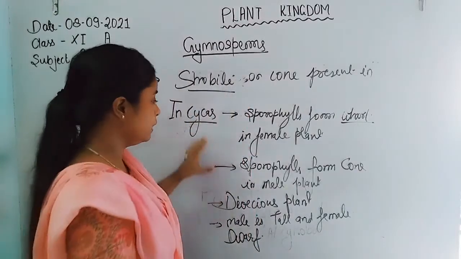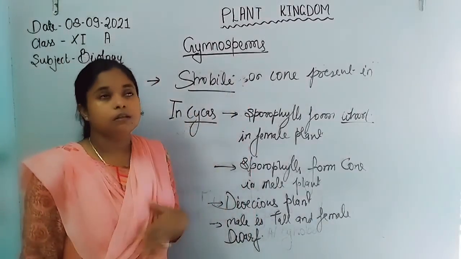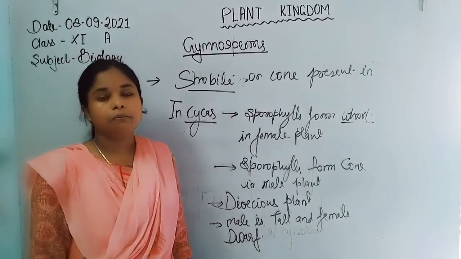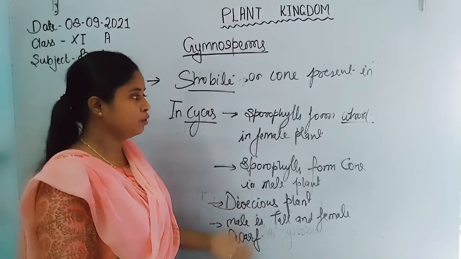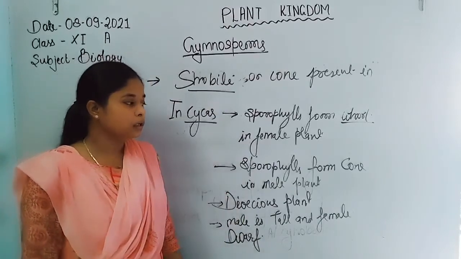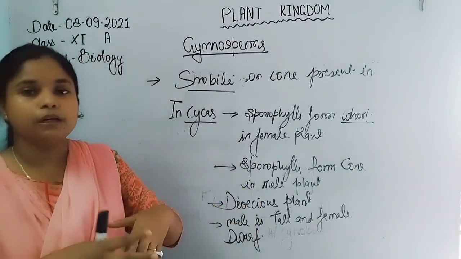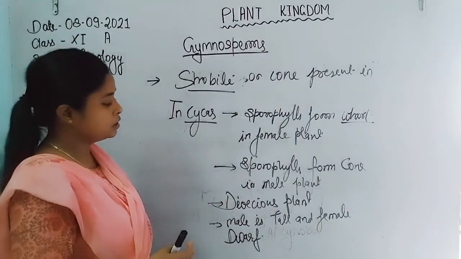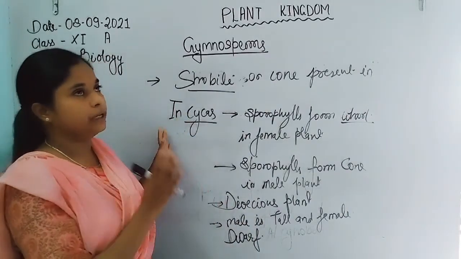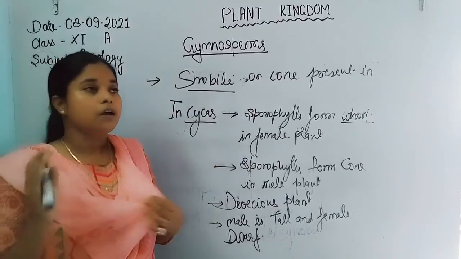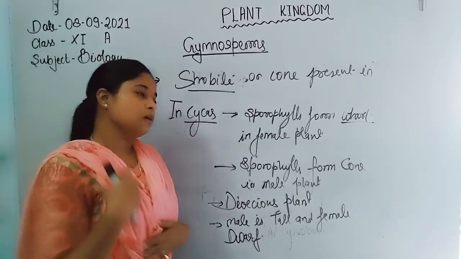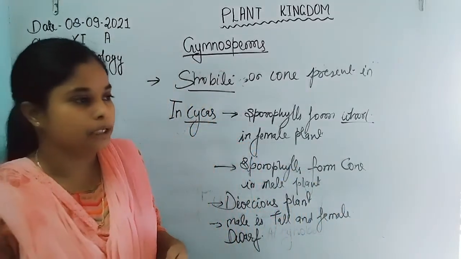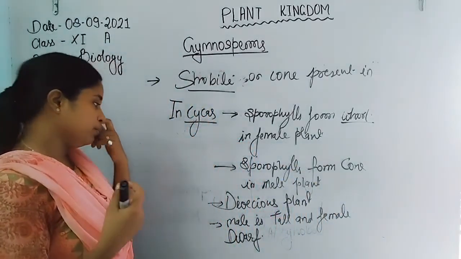Now, in Cycas, they represent sexual dimorphism. The male bears a cone, whereas the female only arranges its megasporophylls in a whorl-like manner. Also, the plant is dioecious. The male plant is different and the female plant is different. The male plant bears microsporophylls and pollen grains, and the female plant bears megasporophylls.